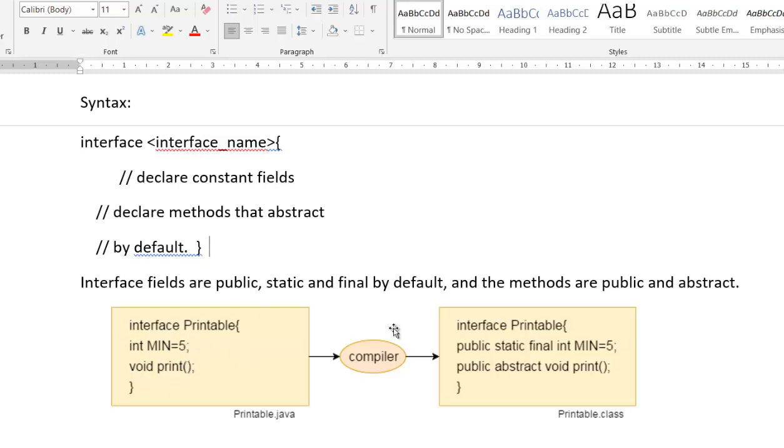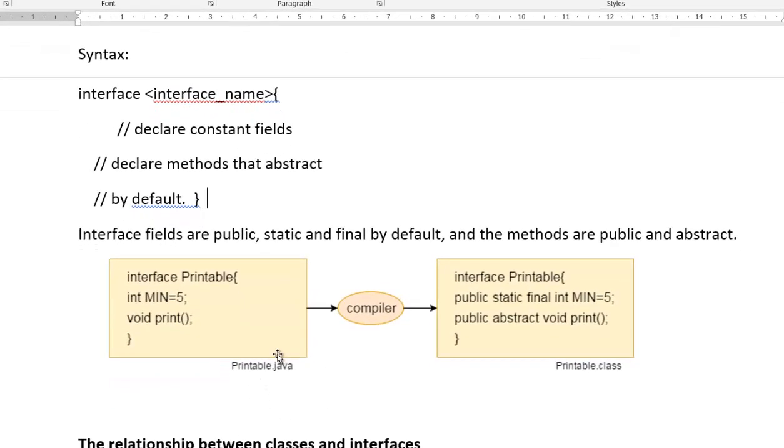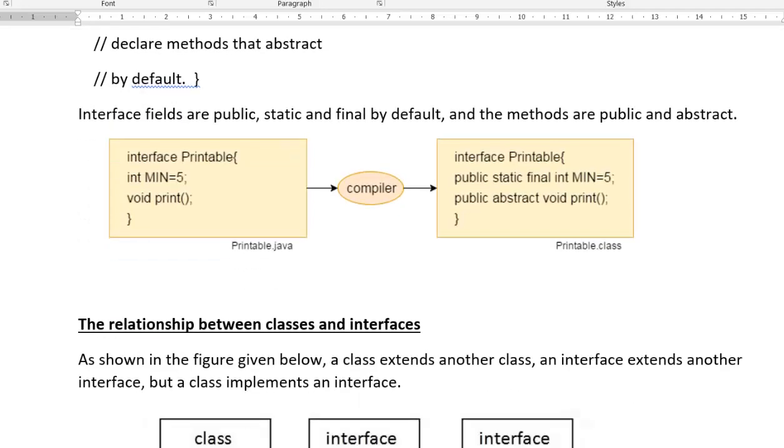Once compiled, Java automatically converts it into public static final, so all the variables are treated as final and their value cannot be changed. Print is public abstract void, a method that is accessible only through inheritance, so we implement it.